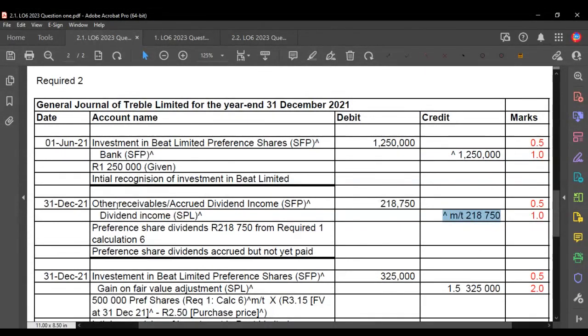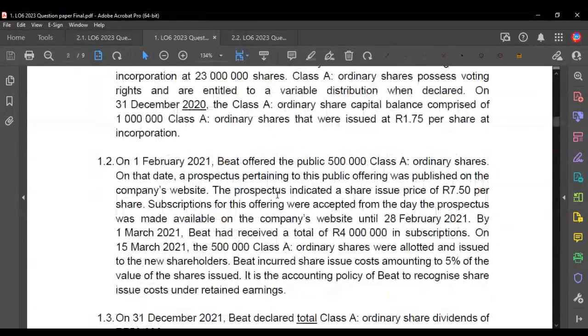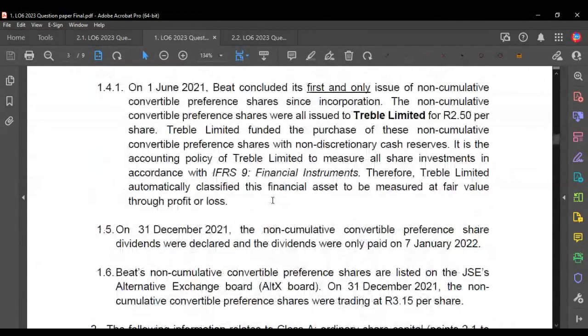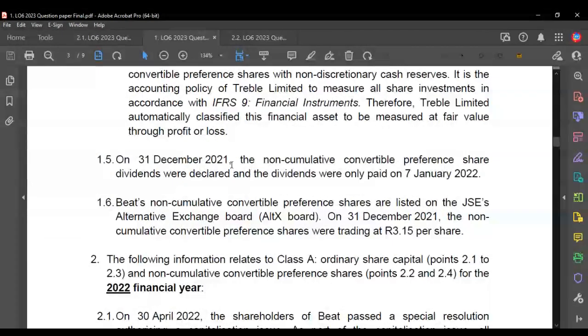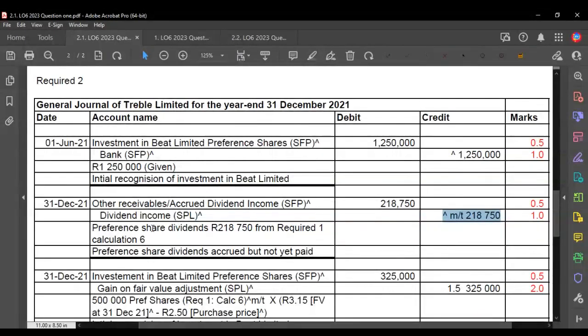And now let's think about this. What would it be in the books of Treble? And we know that it wasn't paid on time, right? So basically, there we go. Point 1.5, it says that the payment was only made on 7 January. So we know that the dividends weren't paid on time, they were paid late.